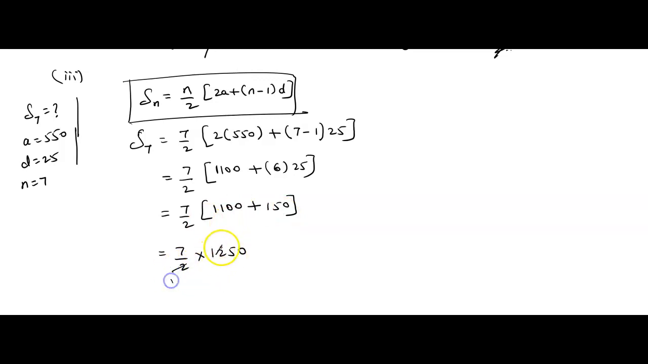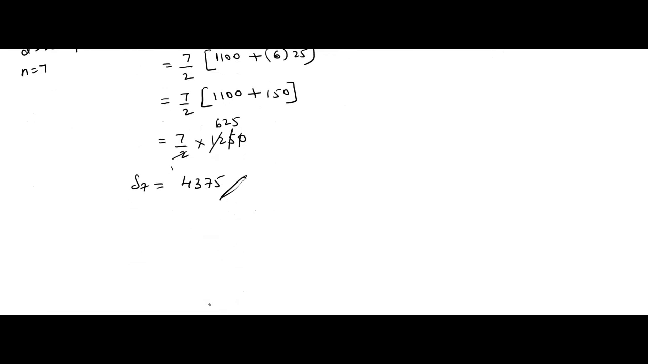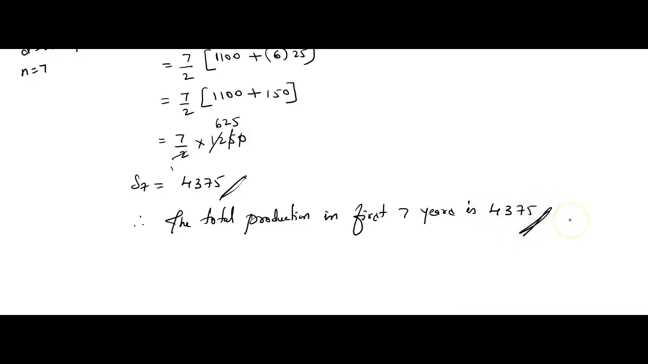2 ones are 2. 2 6s are 12. 2 2s are 4. Remainder 1. 2 5s are 10. Then 7 into 625 comes 4375. So this is the sum of 7 terms. So what was the question asked here? Find the production. So what was the total production in 7 years? So we can write here, therefore the total production in first 7 years is 4375. I hope you have understood, children.